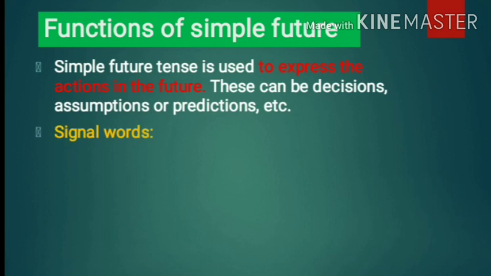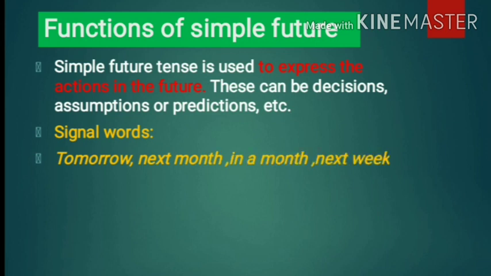The signal words of future tense are tomorrow, next month, in a month, next week, next Monday, next Sunday, next year, etc. Let us discuss the examples.